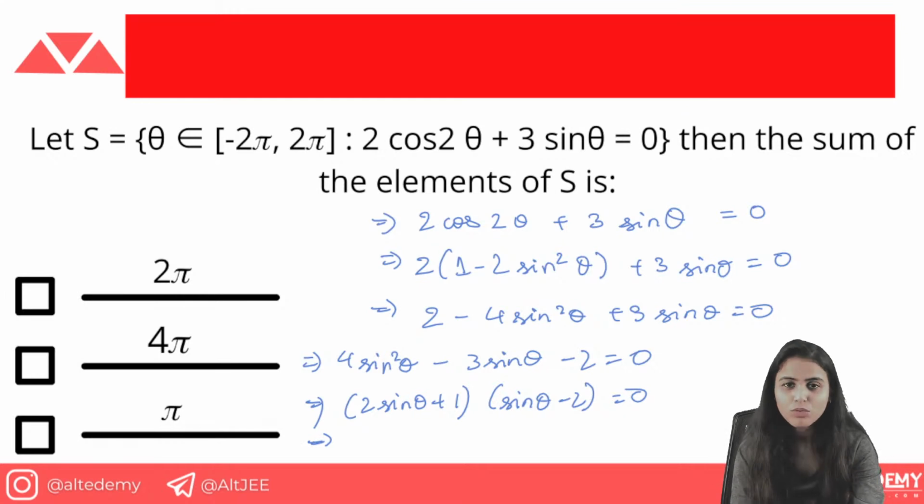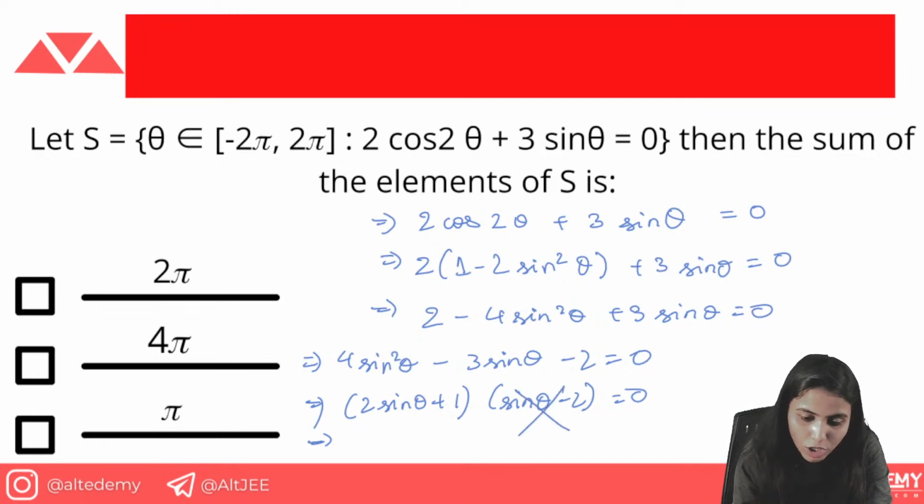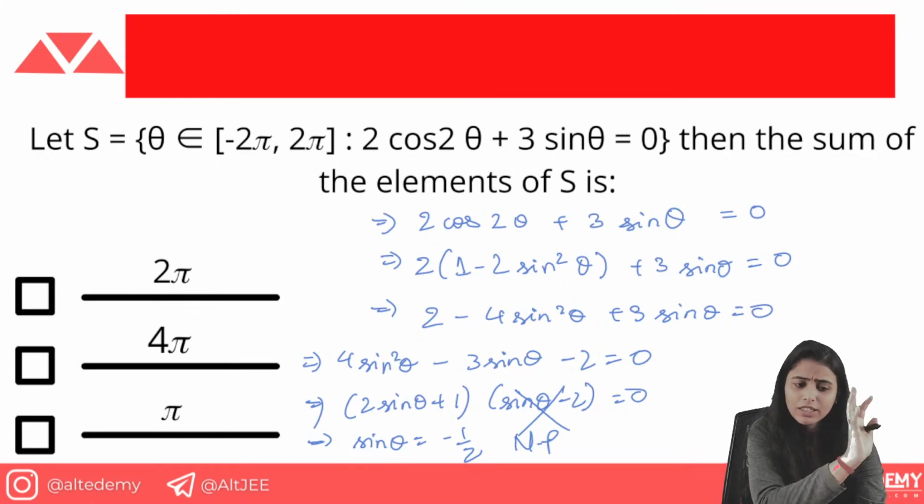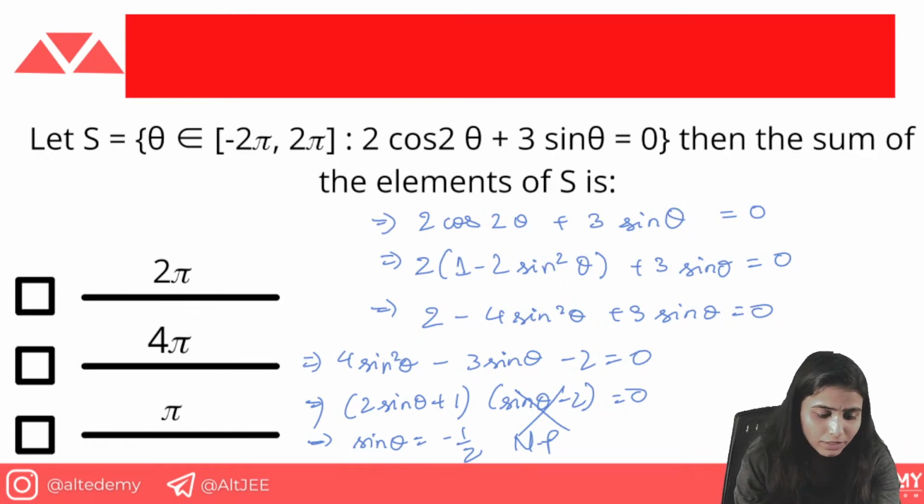Sin theta is equal to 2 is not possible, because the range of sine is -1 to 1. Sin theta is equal to 2 can never come. So this is not possible. So basically what is coming out is sin theta is equal to minus 1 by 2, and it has already been given that theta belongs to the interval minus 2 pi comma 2 pi.